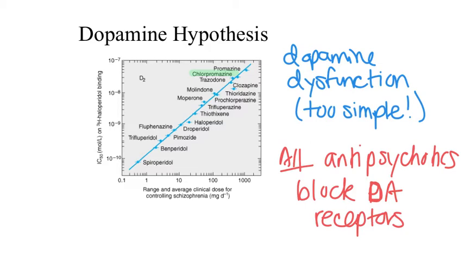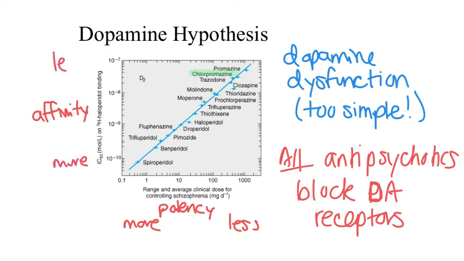The graphic on the screen demonstrates this relationship. Across the x-axis is the ability of the drug to control the symptoms of schizophrenia, whereas on the y-axis is the affinity of the drug for the dopamine D2 receptor. As you can see, drugs with higher affinity at the dopamine D2 receptor control the symptoms of schizophrenia very effectively. It is this direct and very characteristic relationship that brings dopamine front and center in the pathophysiology of schizophrenia.